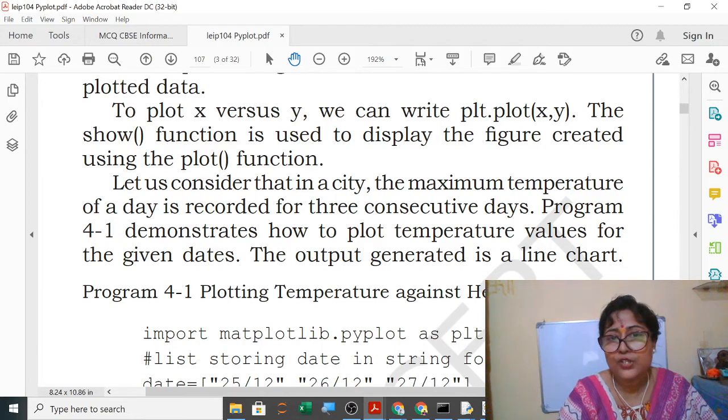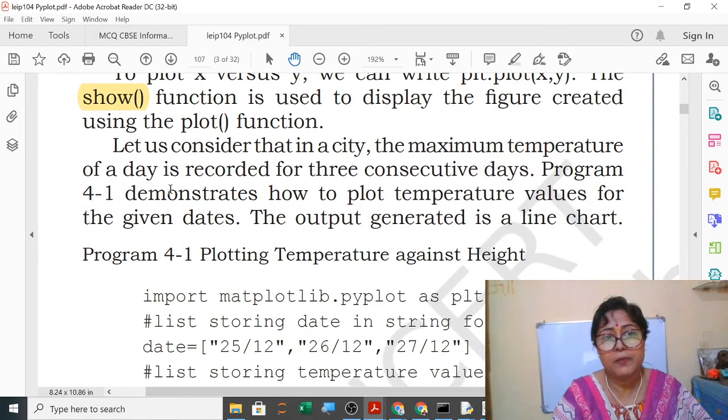The show function is used to display the figure created using the plot function. Now this was asked in a 1 mark question, that which function was used to display the figure. So the show function we will use to display the figure.